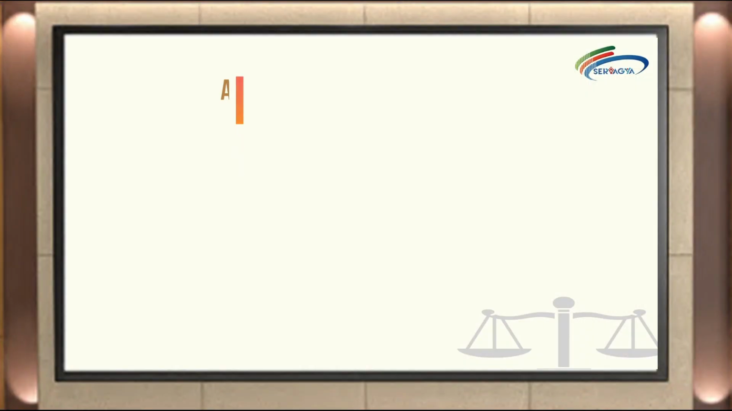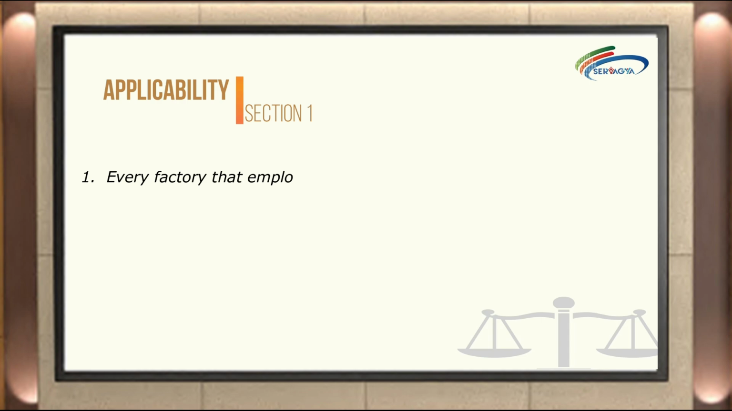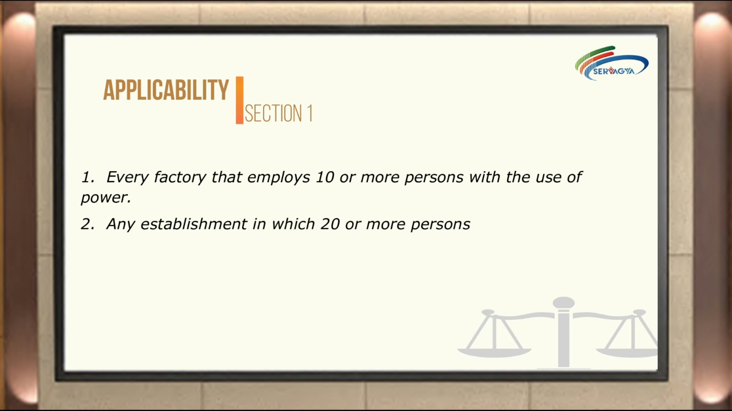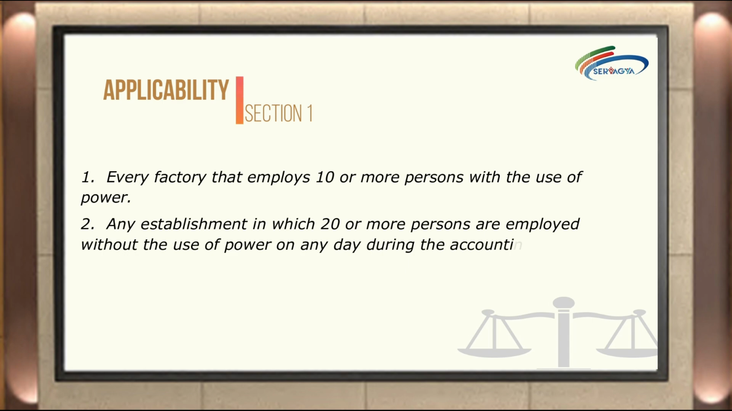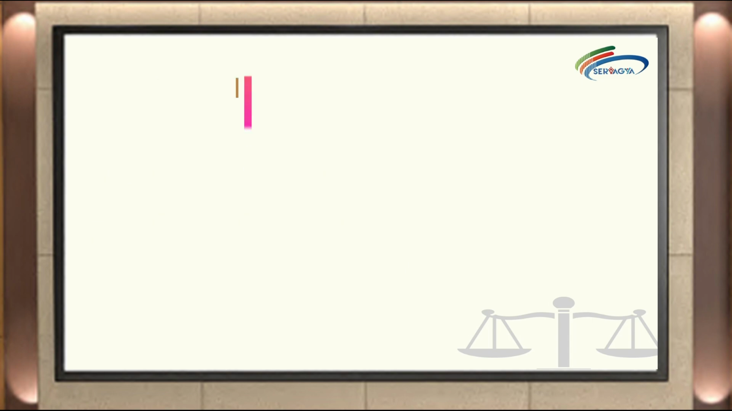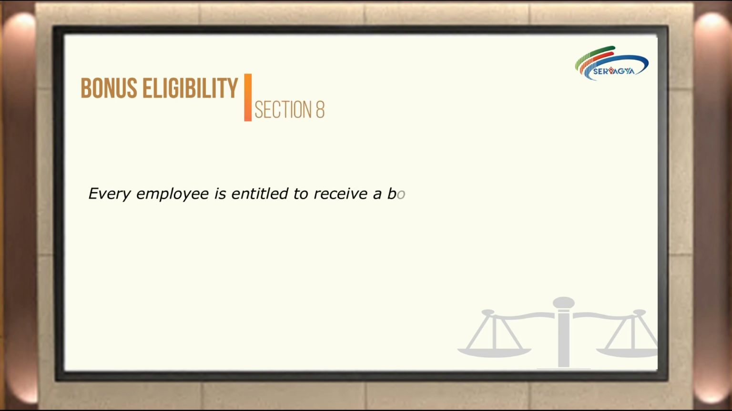The heart of any Act lies in its applicability. According to Section 1 of the Act, every factory that employs 10 or more persons with the use of power, or any establishment in which 20 or more persons are employed without the use of power on any day during the accounting year.